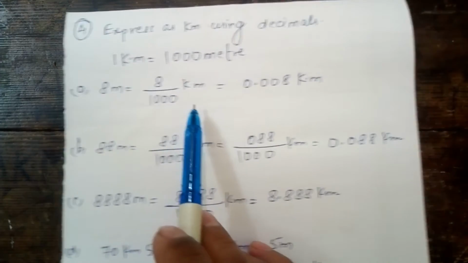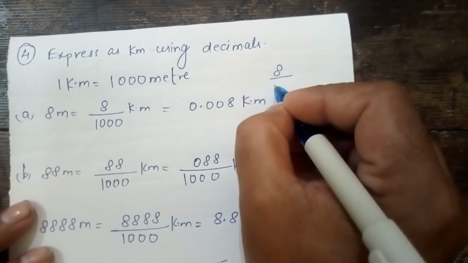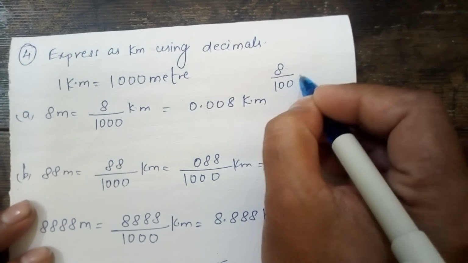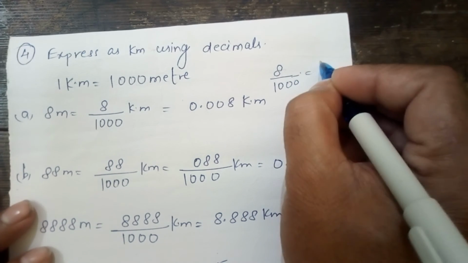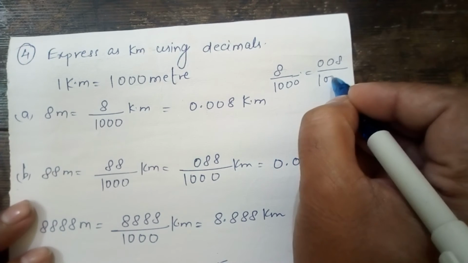So what we will do? 8 upon 1000, we can write here. Now look here, 8 upon 1000 is equal to 008 upon 1000.